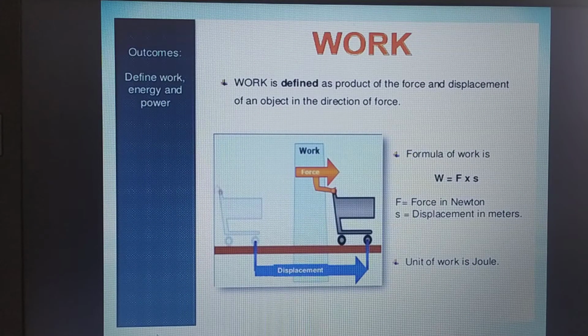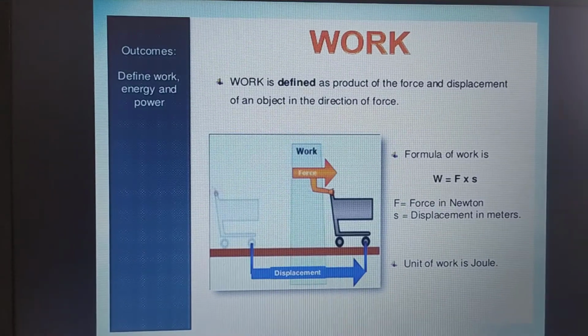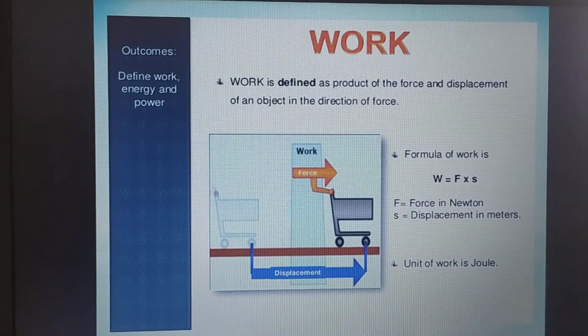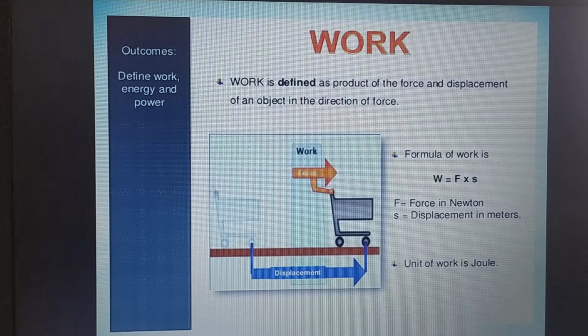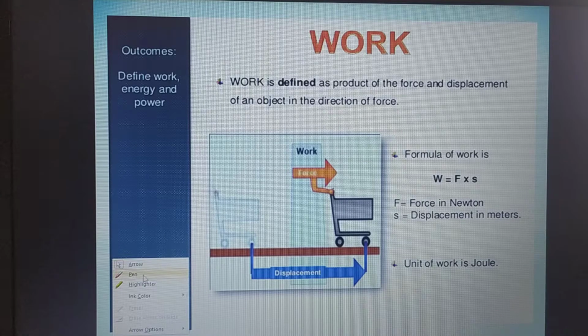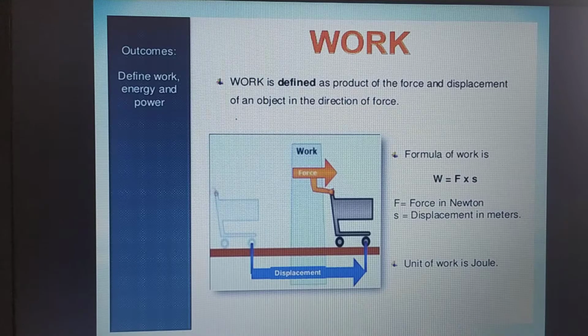Coming to the main outcome of the chapter, that is work done, right? Work is defined as the product of force and displacement, right? You are sitting in a room and taking all your online classes.